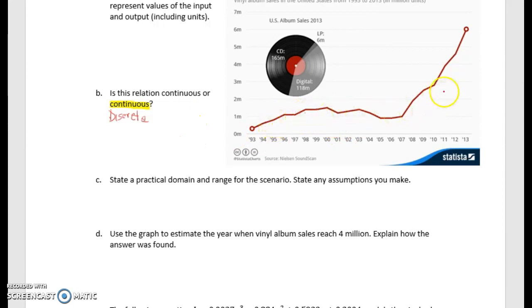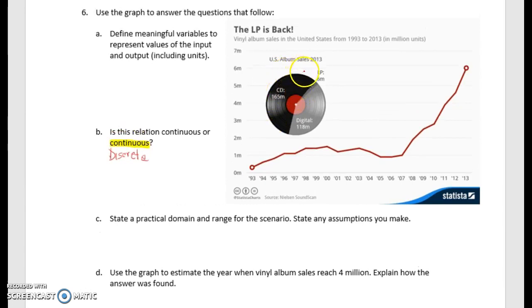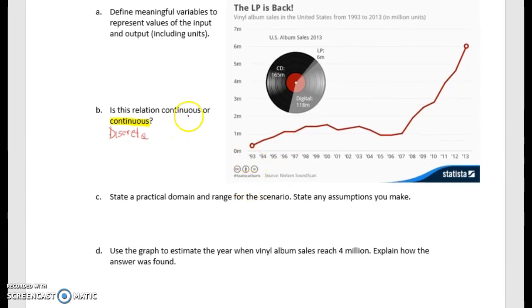You can tell by the graph that it is connected, simply because the years can be broken up into partial or fractional parts of a year, and the amount of U.S. album sales, and this is in millions of units, so since we can break up the millions of units, we're going to connect this graph and make it continuous. Since we're talking about millions of units, we can always have partial millions of units.